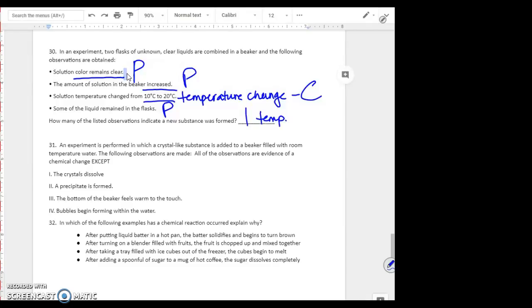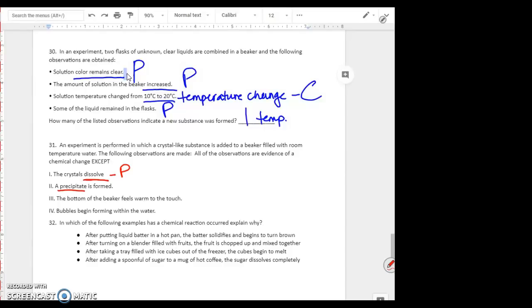Number 31, an experiment is performed in which a crystal-like substance is added to a beaker filled with room temperature water. The following observations are made. All of the observations are evidence that a chemical change took place except the crystals dissolved. Okay, dissolving, we said earlier, is a physical change because those crystals may dissolve in that water. However, if that water were to be evaporated out, left outside for a couple of days, the crystals would still be at the bottom. So that is going to be a physical change.